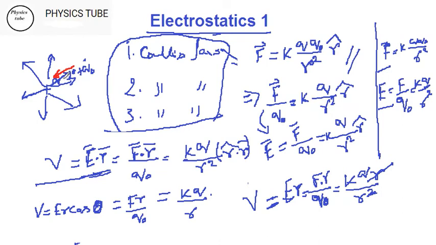In this condition, E is in blue and r is in red. So what is the angle between E and r? In this case, it is 180 degrees. Cos 180 will make it minus 1. So it will turn to minus Er, and V will turn to minus of Er.